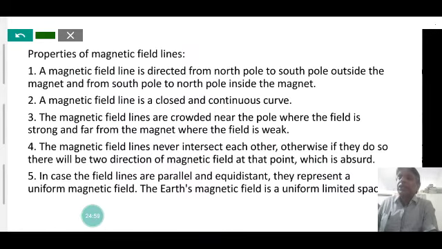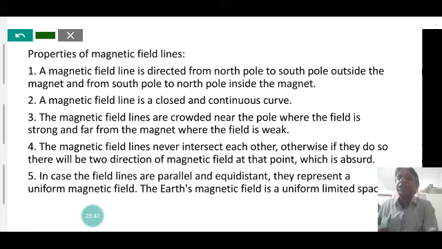Next property: a magnetic field line is closed and continuous, as we just described. The magnetic field around the magnet is north pole to south pole, and inside the magnet it is south pole to north pole, so it is a continuous curve. The magnetic field lines are crowded near the poles, where the lines are very dense. So the strength of the magnet is very high at the poles, where the magnetic field is strong, and far from the magnet the field is weaker. If the field lines are sparse, it shows that the magnetic strength is low there.